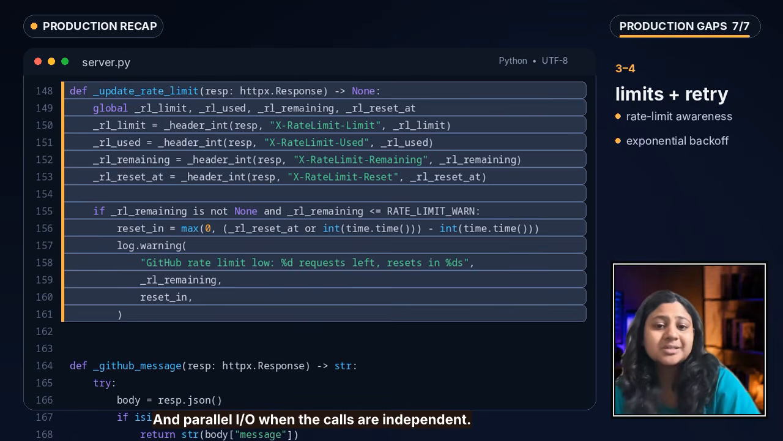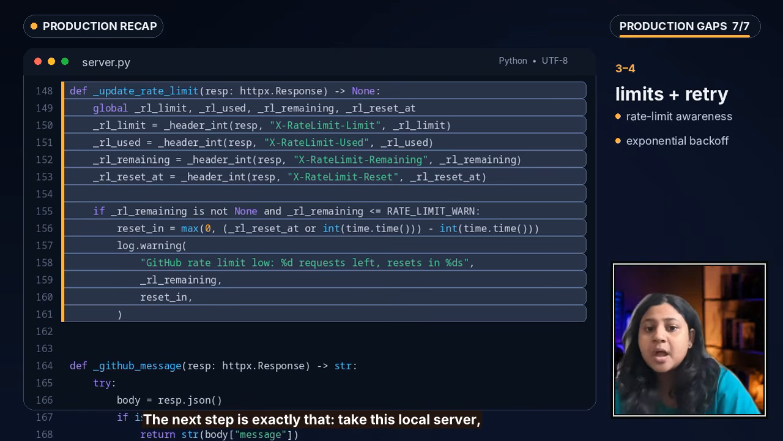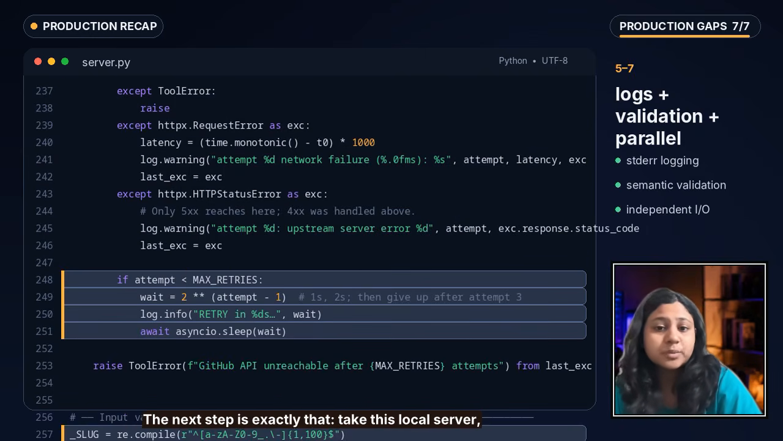This repo is intentionally a single process standard input-output server. So I would not pretend the in-memory cache magically becomes distributed infrastructure. But the next step is exactly that. Take this local server, move it to streamable HTTP, add real authentication and observability, and make it safe to run for multiple users instead of one desktop process.